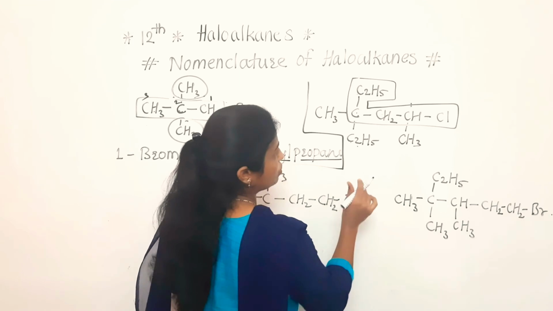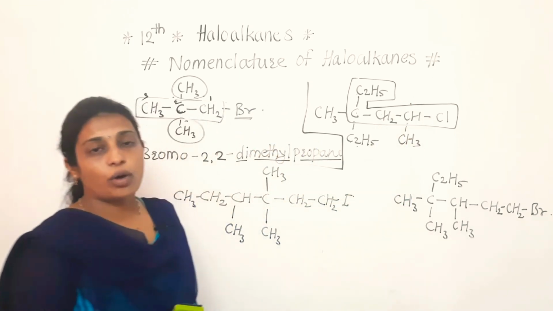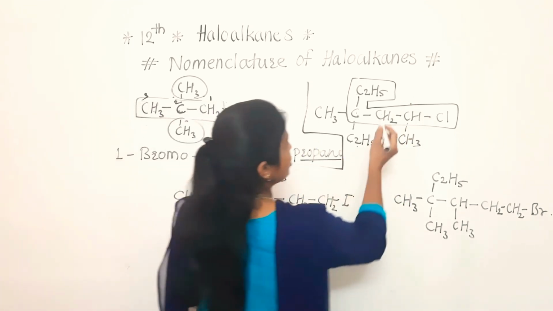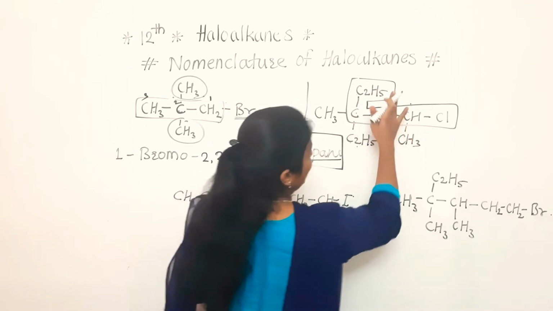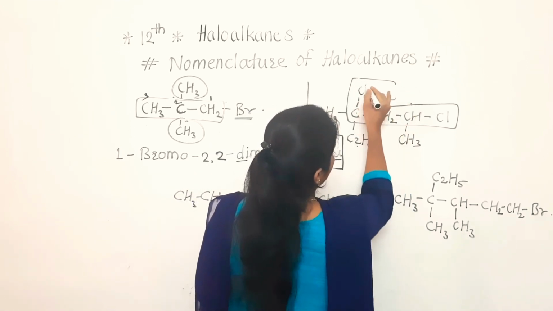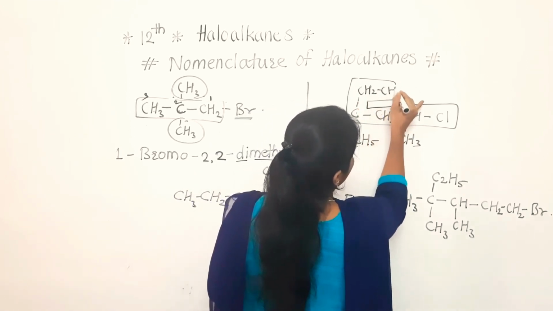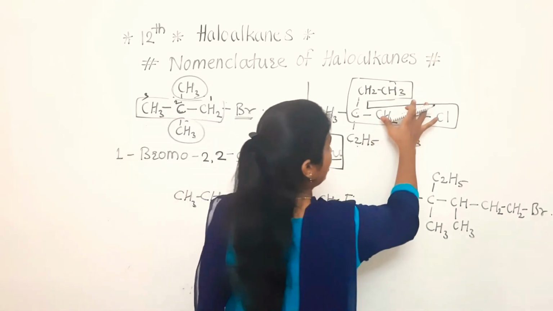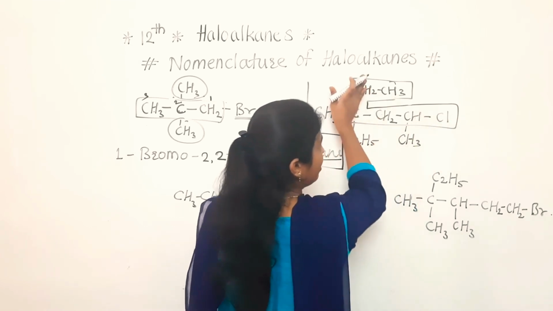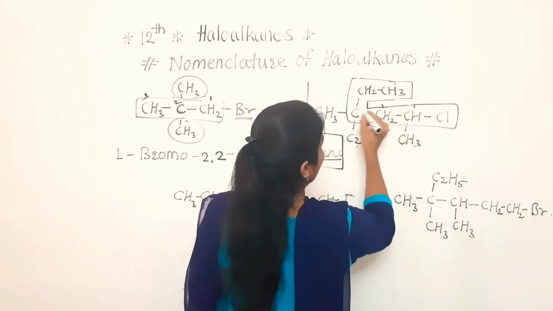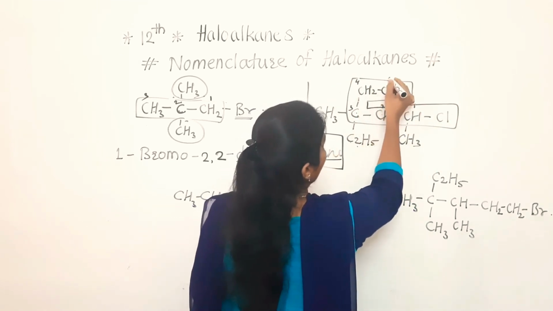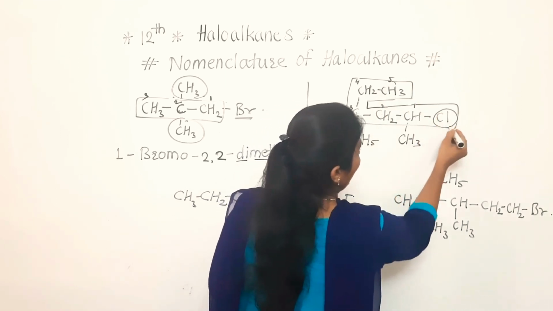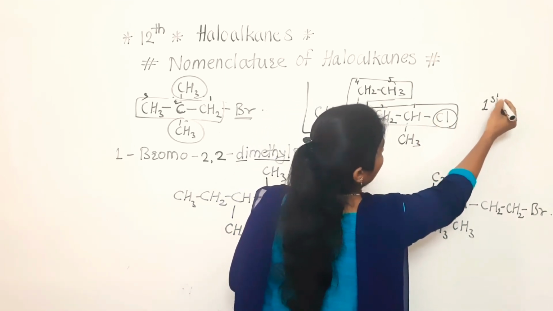Clear to everyone? Now see, the second point is the numbering. In that, C2H5 we can write like that also, CH2CH3, so it will be easy to start the numbering. So if we start the numbering from right to up, meaning 1, 2, 3, 4, 5, at that time this chlorine atom is coming at the first position.